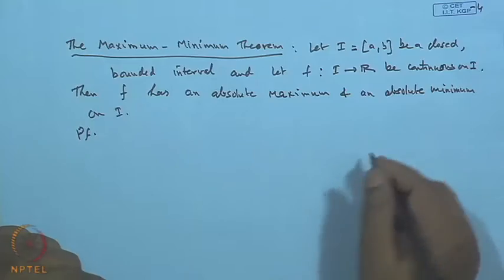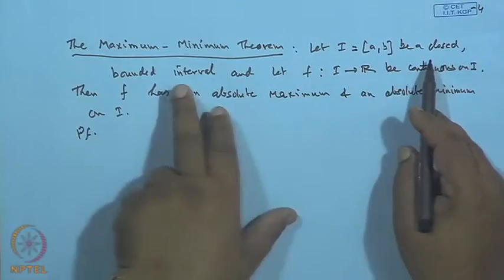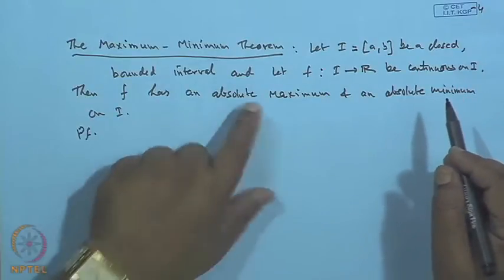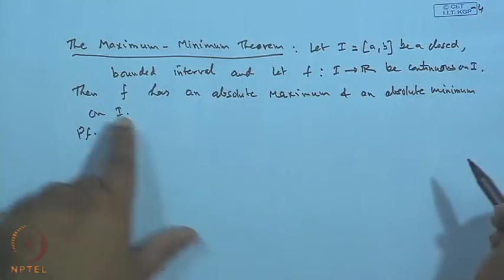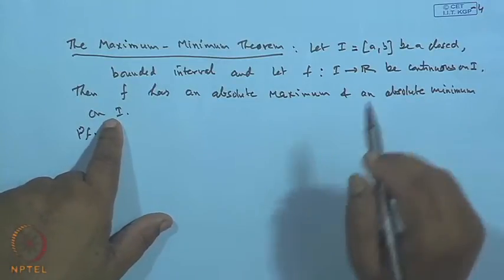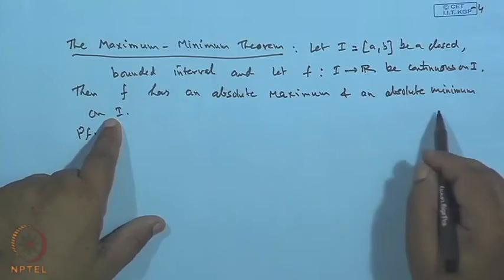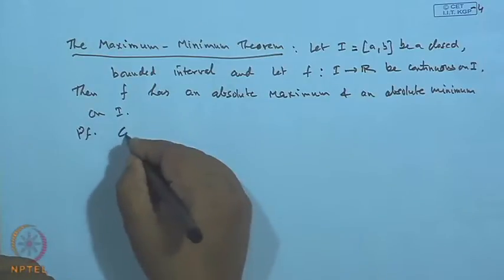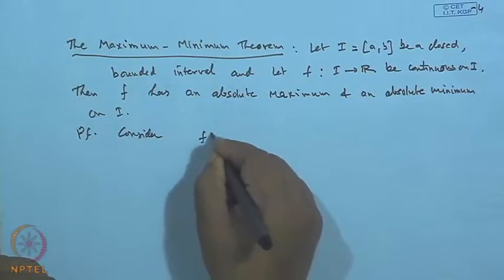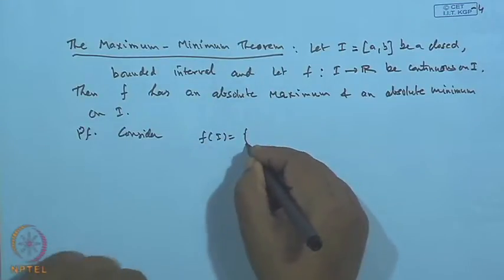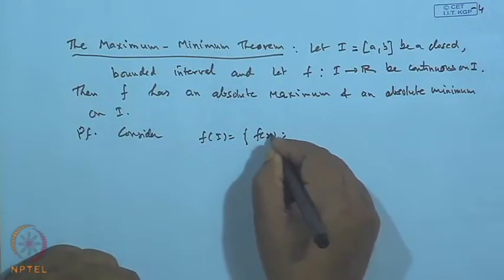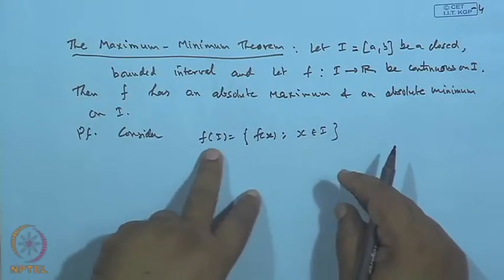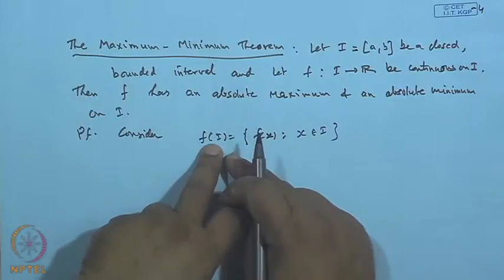So, suppose I is a closed bounded interval and the function is given to be continuous, then it will attain its maximum value as well as its minimum value over the interval I. That is, there exists some point where the absolute maximum will be attained, and the absolute minimum will be attained. So, let us see the proof. Consider the set f(I), the set of those values f(x) where x belongs to I, meaning the range set of function f which is defined over I.